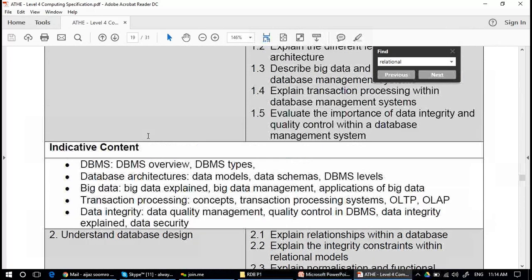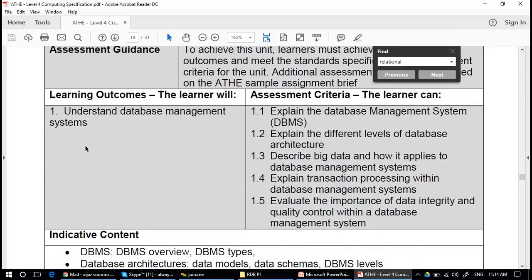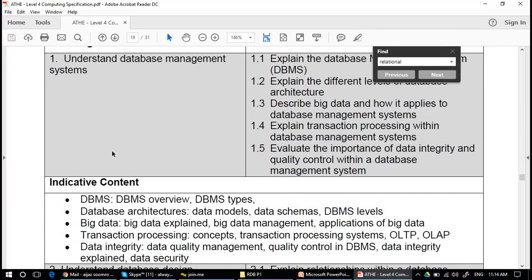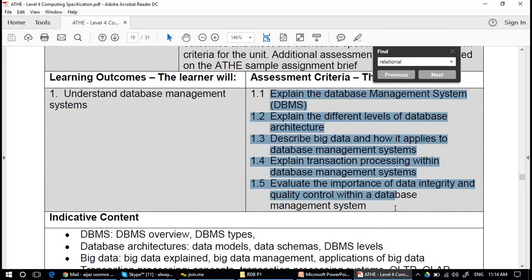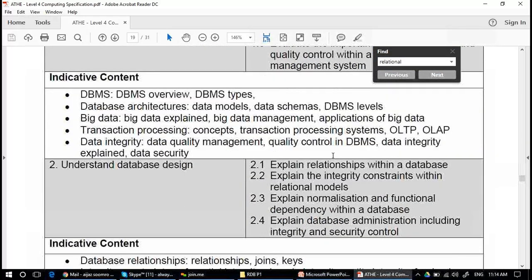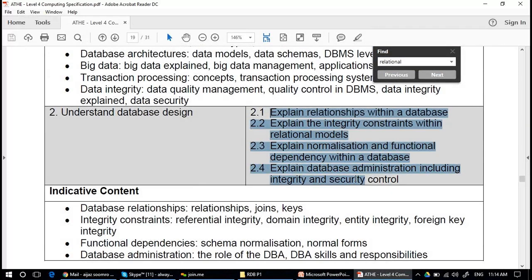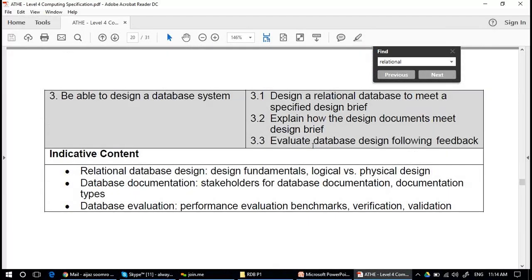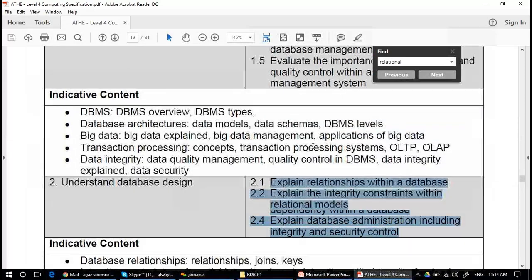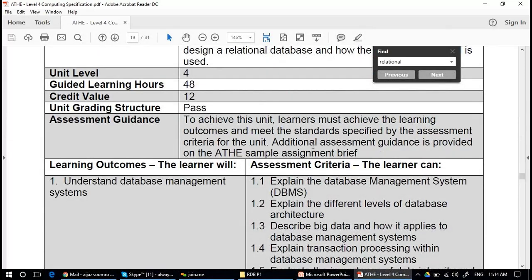The most important thing is that after learning these outcomes, you should be able to assess yourself by answering the assessment criteria. If you can answer them, you will be able to answer your assignments.